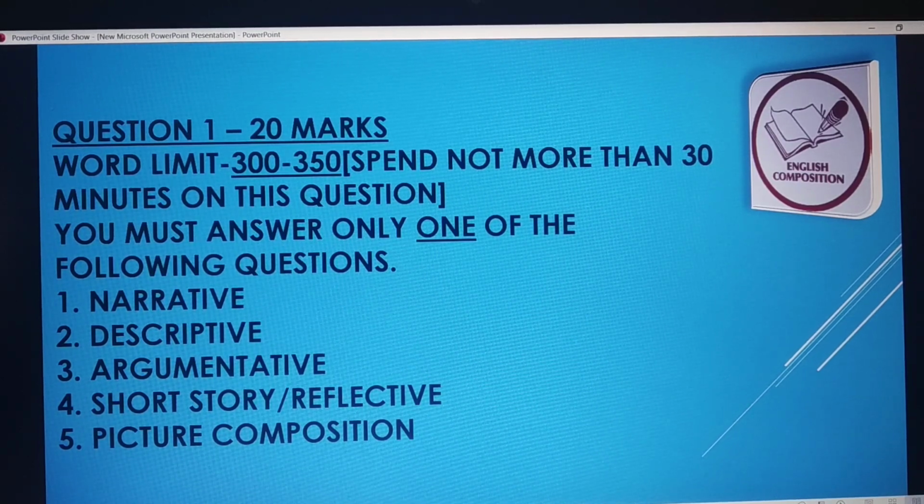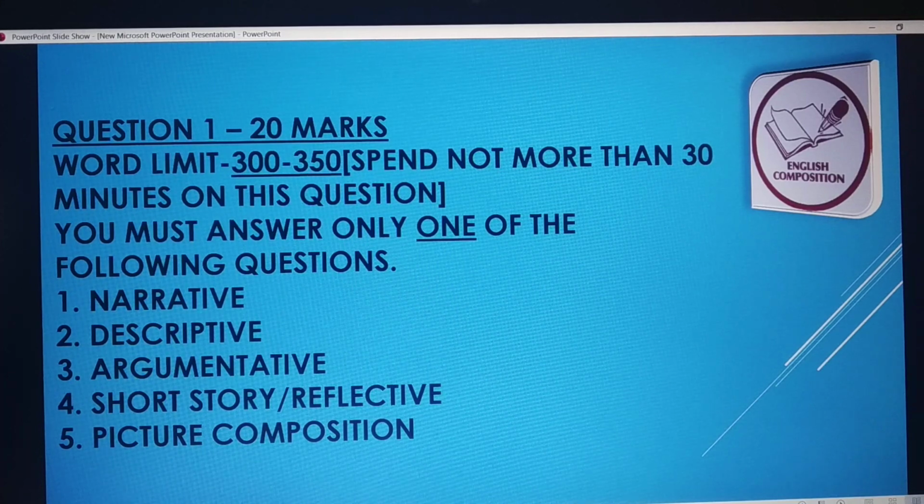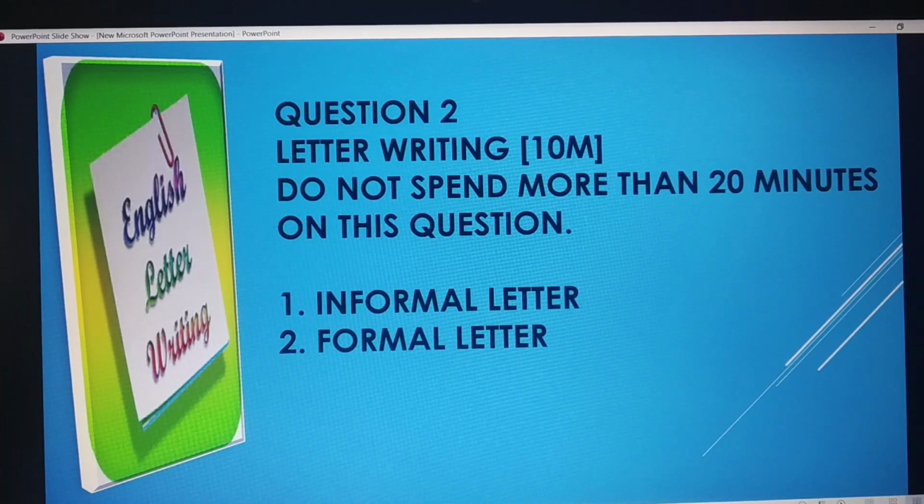You must answer only one of the following compositions. You get 5 compositions here. 5 options: narrative, descriptive, argumentative, short story or reflective, and picture composition. Question 2 is letter writing and it carries 10 marks. You are instructed not to spend more than 20 minutes on this question. You get 2 questions here. One is informal letter and the other one is formal letter.